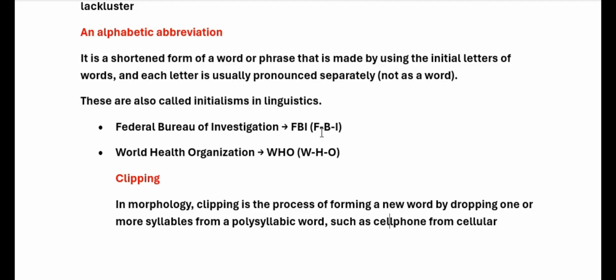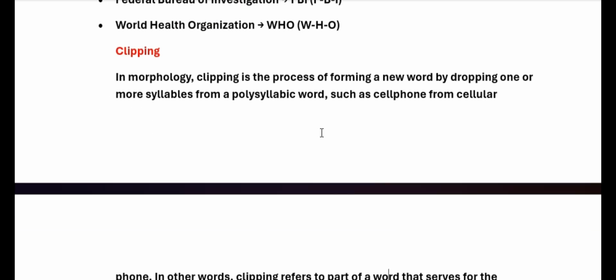Another method through which new words are formed is clipping. In morphology, it is the method of word formation where one or two syllables of a word are dropped. Like cell phone, which is formed from cellular phone. Here the "ular" is dropped from cellular, and the new word cell phone is formed.